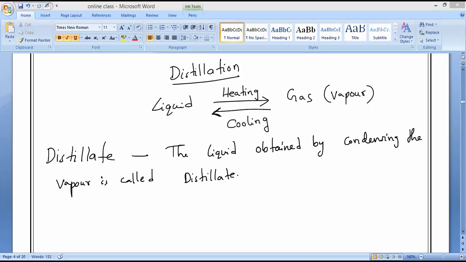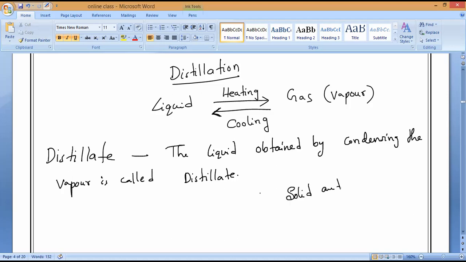So in order to obtain both solid as well as liquid from a mixture of a solid and a liquid, the process of distillation has to be used. What can we use distillation for, everybody? In order to obtain solid as well as liquid.